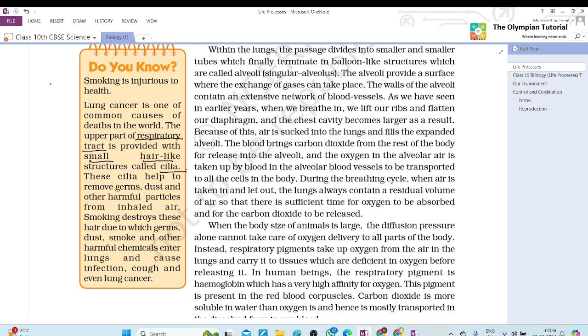Yes, ma'am. So the human respiratory system will continue tomorrow, and after that the circulatory system, then transportation and excretion. Ma'am, can I ask you the MCQs? Yes, you can ask. Two bio MCQs, ma'am.